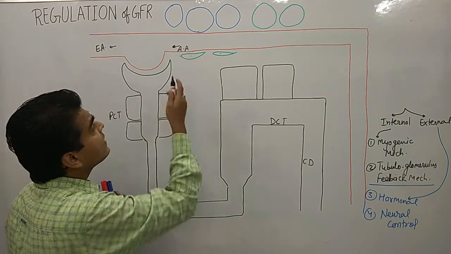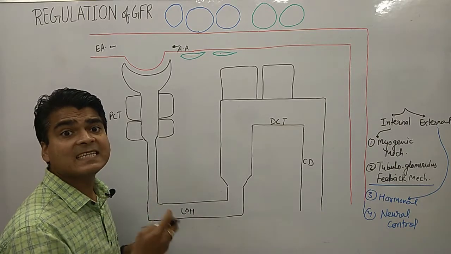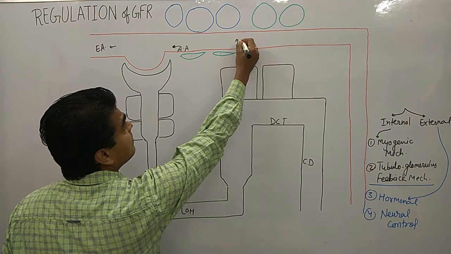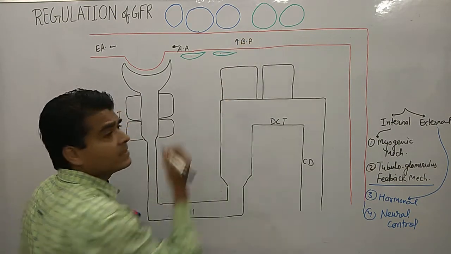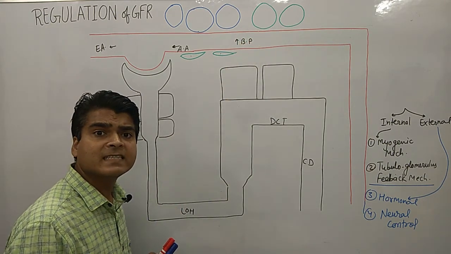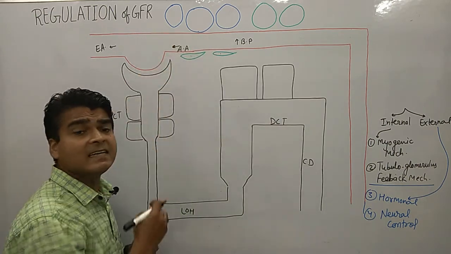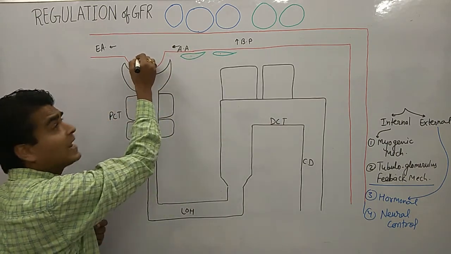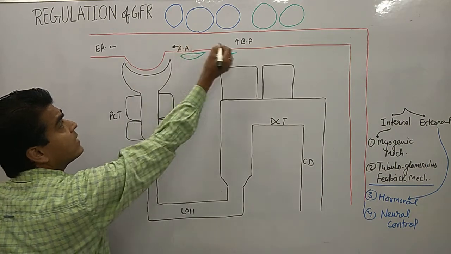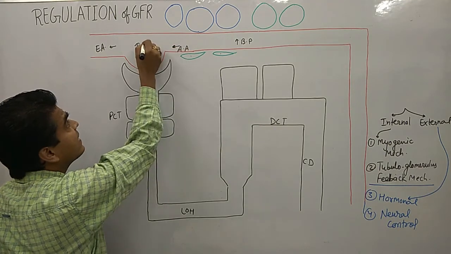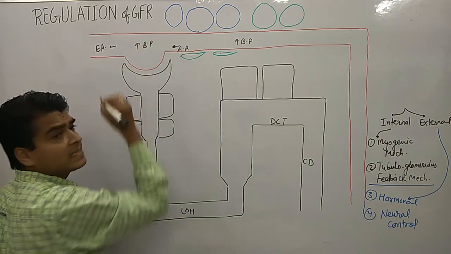Now look at here, suppose there is an increase in the blood pressure. Okay, so if blood pressure is increasing, what happens? There is an increase in the glomerular hydrostatic pressure. In afferent arteriole we are saying that BP is increasing.